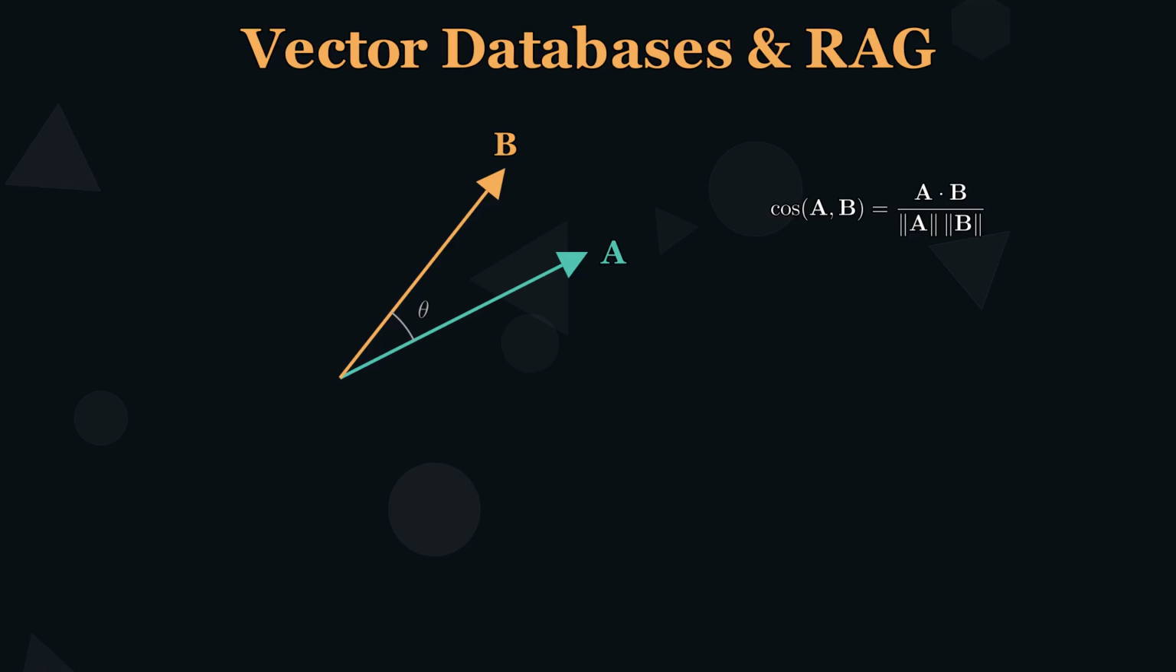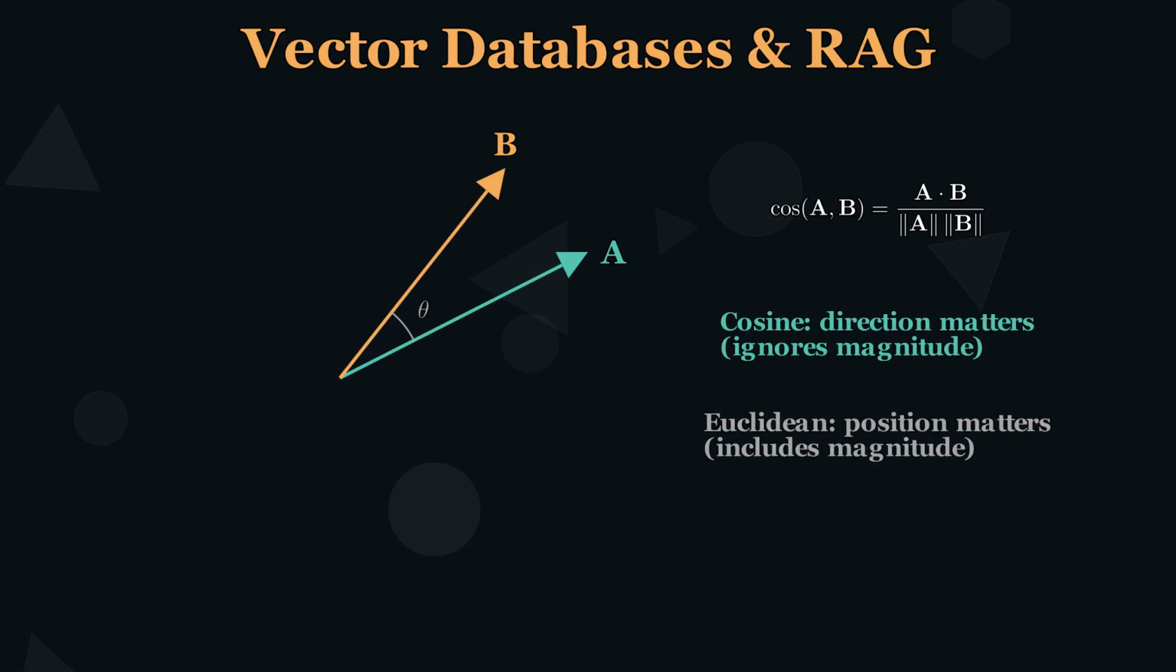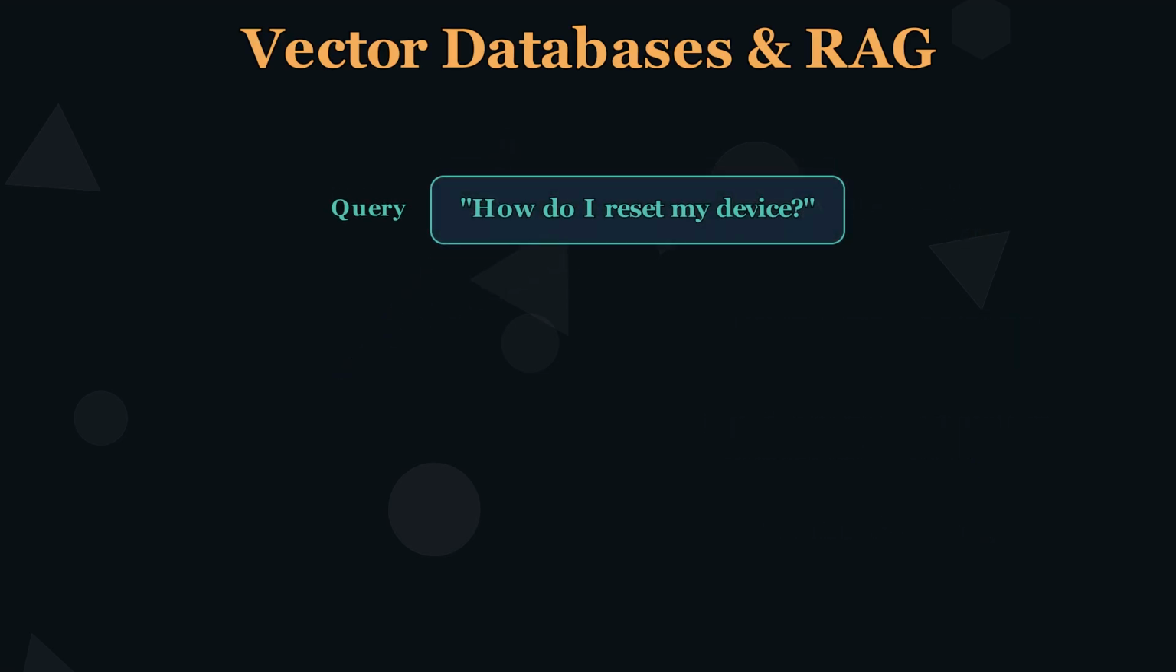Cosine similarity measures the angle between 2 vectors. It ignores magnitude and focuses purely on direction. Euclidean distance, on the other hand, cares about position and magnitude. For text embeddings, cosine is usually the better choice, and when vectors are normalized, cosine and Euclidean give the same ranking. This is why vector databases exist.